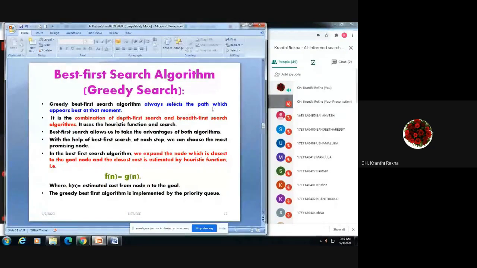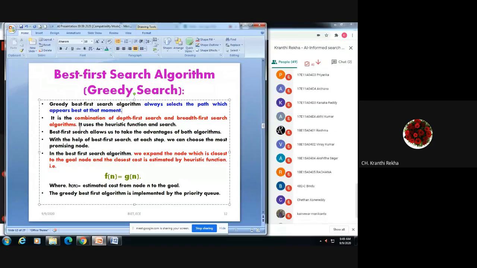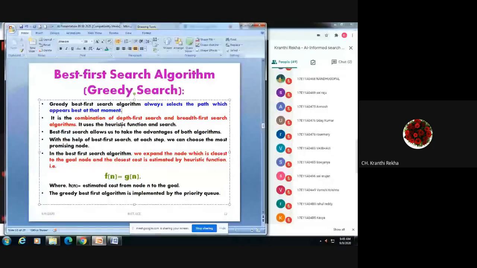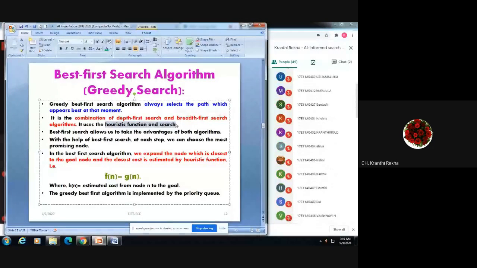It always selects the path which appears best at that moment. That means it will not consider the cost of the path. Path cost is not considered for best first search algorithm. It is a combination of depth first search and breadth first search algorithms. It uses heuristic function and search both.